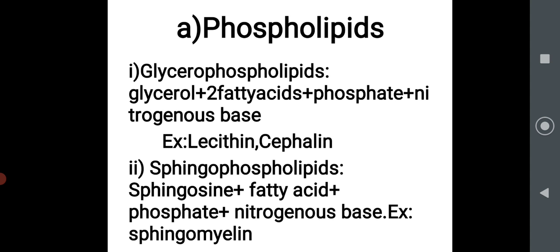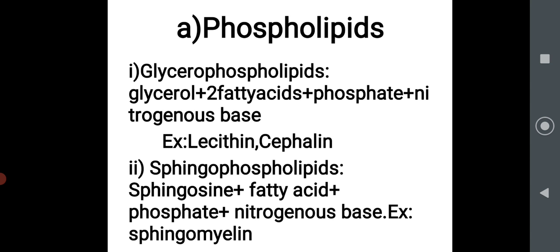Example, sphingomyelin, which is present in the myelin sheath of neurons.